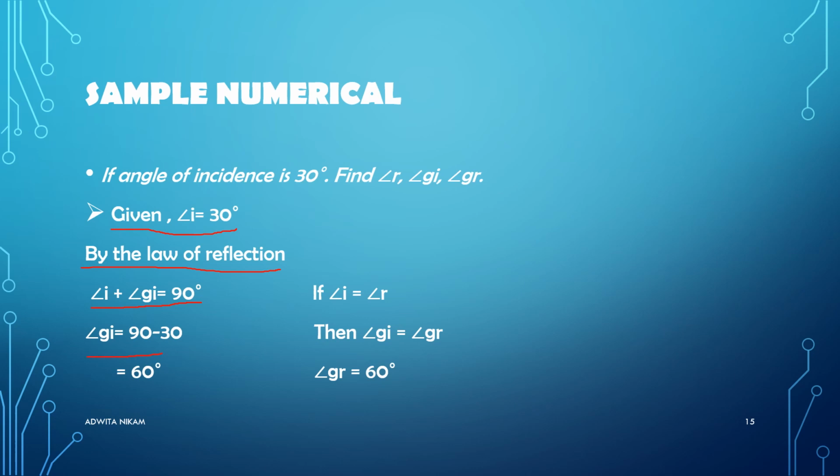So glancing angle of incidence is equal to 90 degrees minus 30 degrees, which is 60 degrees. And we have studied in the law of reflection that angle of incidence and angle of reflection are equal. So glancing angle of incidence and glancing angle of reflection are also the same. Thus, glancing angle of incidence is equal to glancing angle of reflection, 60 degrees and 60 degrees.